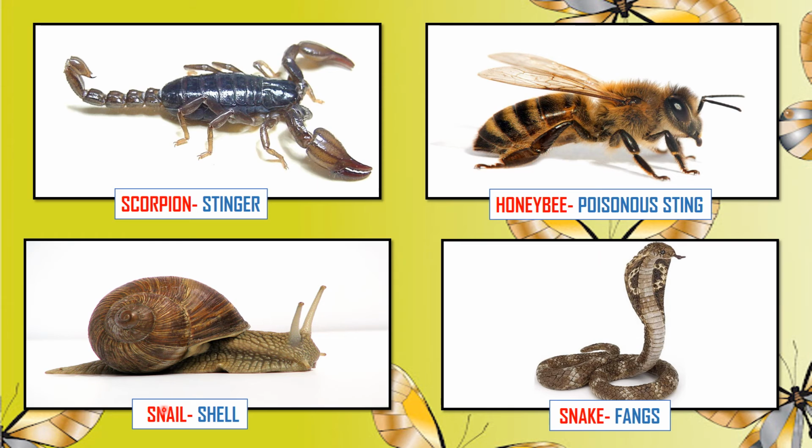The next is the snail's shell. The shell of the snail protects them against the sun and also controls water loss. Then next is the snake fangs. Snake fangs are sharp and large teeth present at the front of the upper jaw. When the snake bites using its fangs, the poison is injected into the body of the prey.